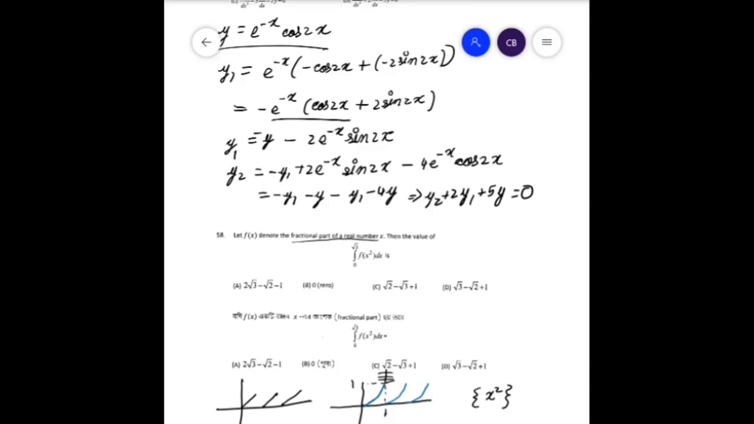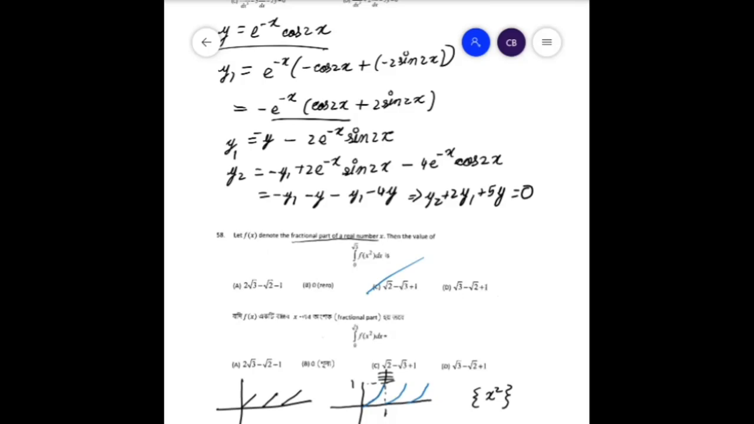Now adding up these three parts, we get the integral I is equal to root 2 minus root 3 plus root 1, which is 1. So therefore your answer is option C.